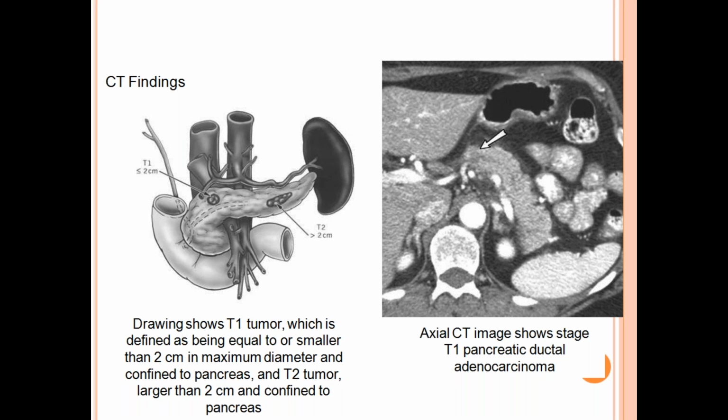This is also confined to the pancreas. The CT imaging. The arrow mark shows pancreatic ductal adenocarcinoma. This is arterial phase.